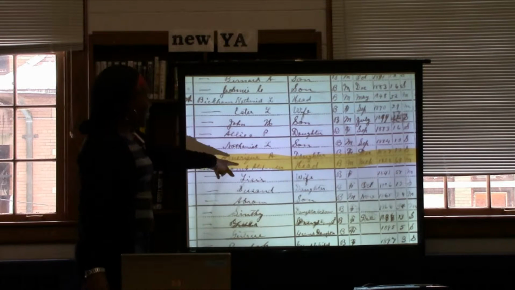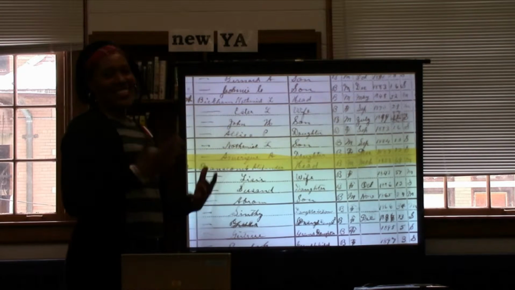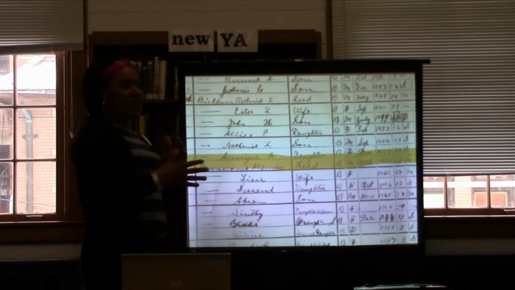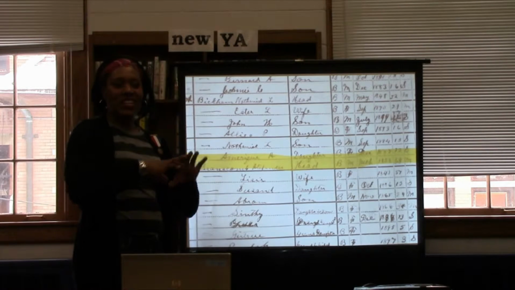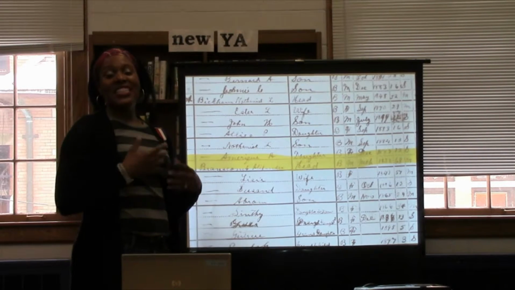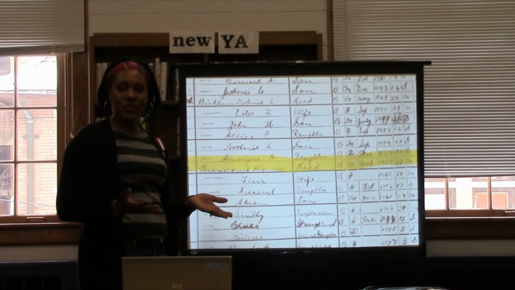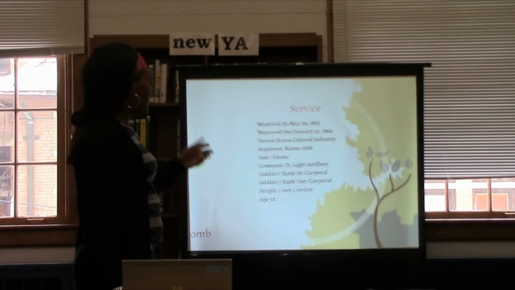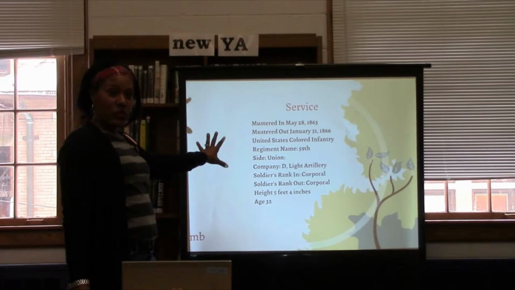So I do want to point out that Alexander's name is spelled Alixander, and that's not how you usually spell the name. But as I take you through the presentation, you'll see that even on the government documents, a lot of the name spellings are spelled in ways that you would never guess. So part of starting genealogy is that you have to be a detective. So don't assume that a name that you are used to seeing spelled a certain way is going to be spelled that way, even on government documents. The next thing I learned about Alexander is that this is part of his Civil War service.